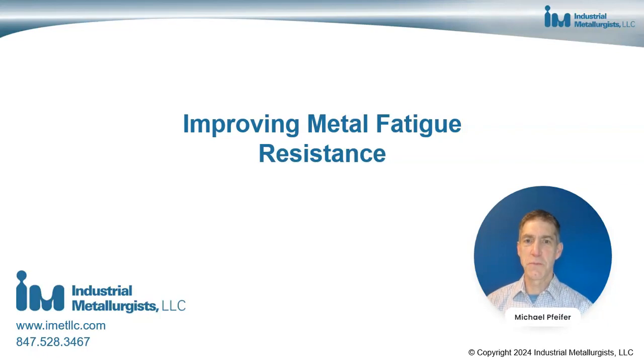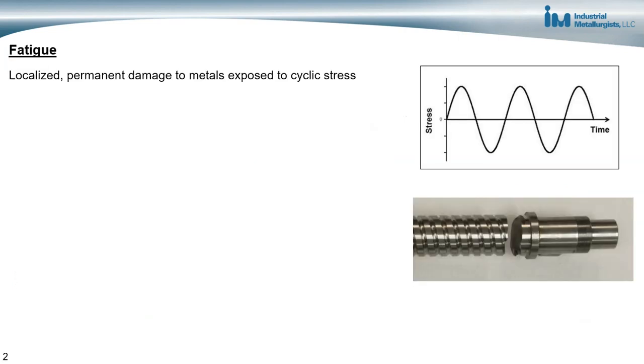In this video, I'll explain how to improve metal fatigue resistance. This is a follow-up to the previous video where I talked about the fatigue mechanism. So fatigue is the localized permanent damage to metals that's exposed to cyclic stress. And that localized permanent damage results in the formation of a crack, and then the growth of the crack, and finally overload of the material.